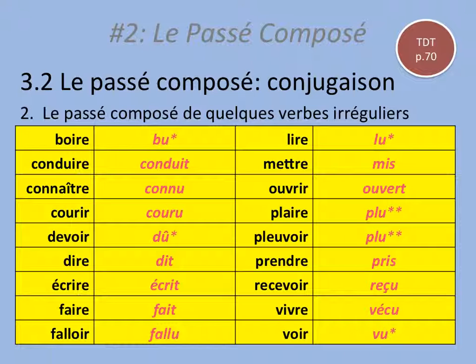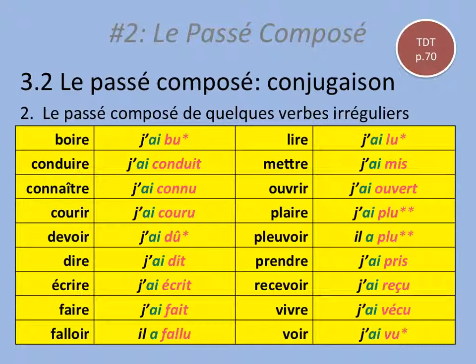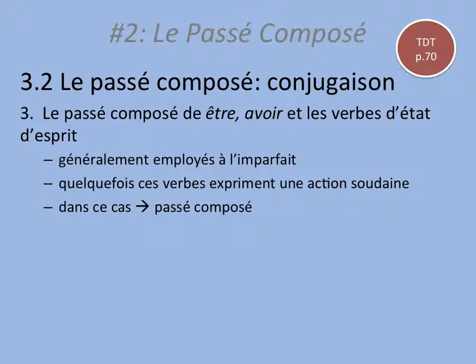vu, saw. And here's what these verbs look like with their auxiliaries, avoir. Notice that here, il a fallu, this doesn't use je. Il is the only subject that falloir uses, and so is plu, because this is it was necessary, and it rained.